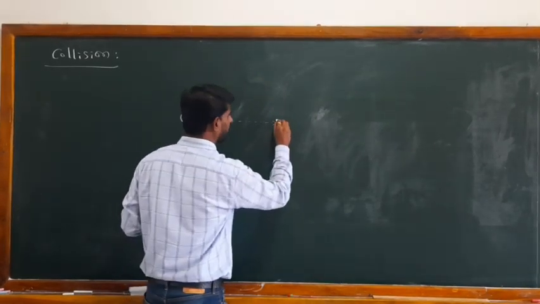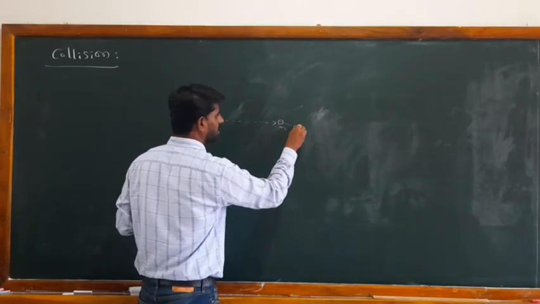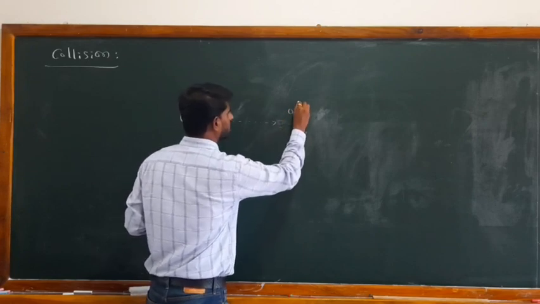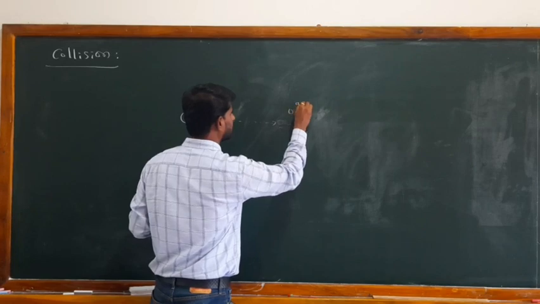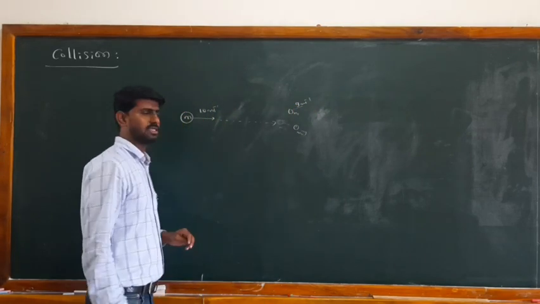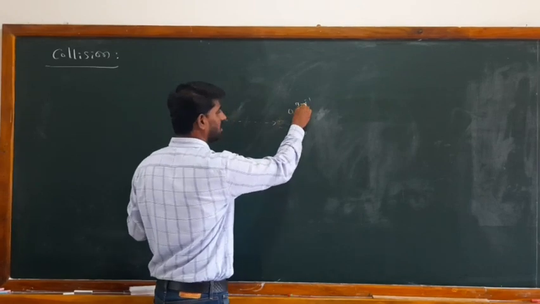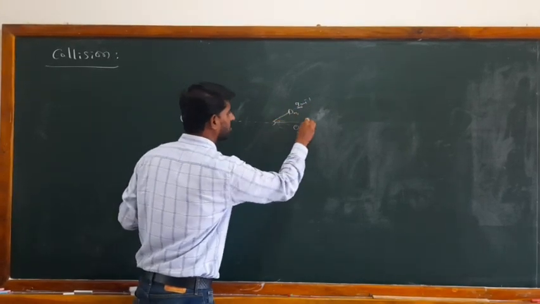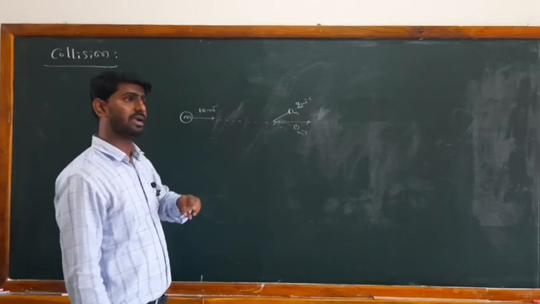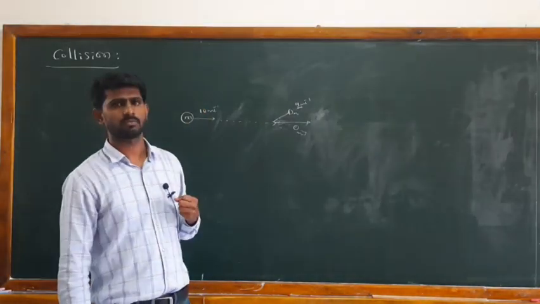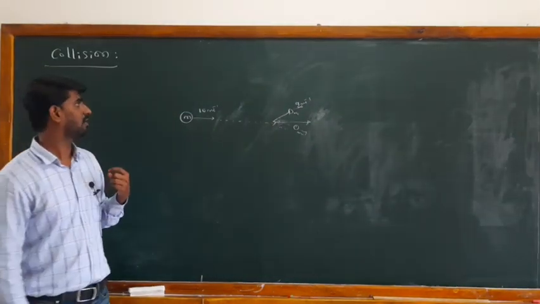As a result, there will be a change in the momentum of the first particle as well as the second particle. Its velocity changes to, say, 9 meters per second. After the collision, its magnitude is 9 and the direction is different from before. So both the magnitude and direction of the velocity of the moving body change. This interaction we call a collision.